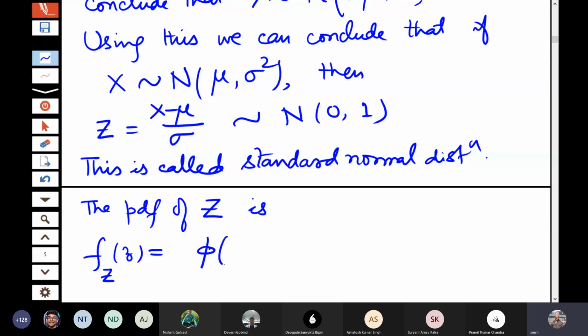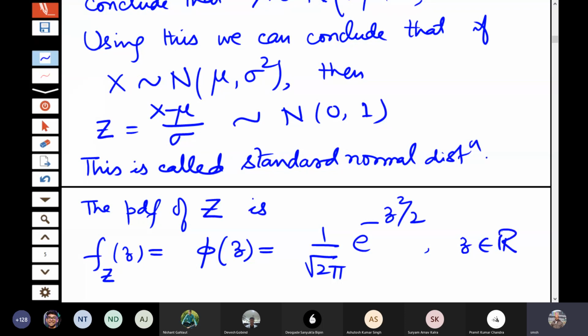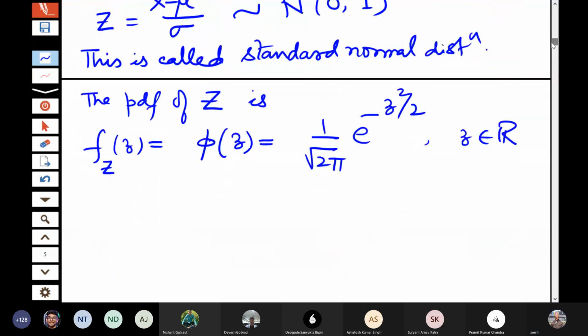So we use a small phi notation. Okay. 1 by root 2 pi e to the power minus Z square by 2. Z is from minus infinity to plus infinity. So this is the probability density function of a standard normal distribution. 1 by root 2 pi e to the power minus Z square by 2, because mu is 0 and sigma is 1. Okay, if you look at the plot of this, you can see that this is symmetric about 0.